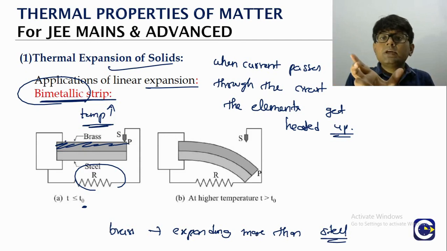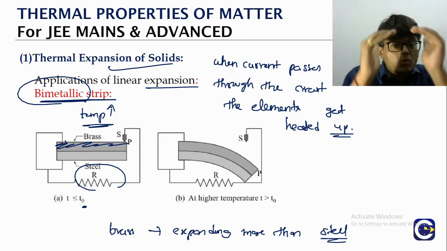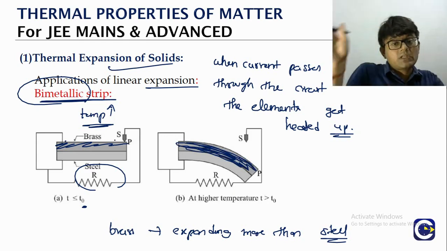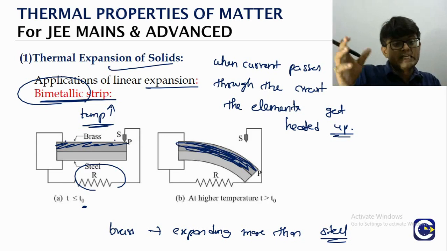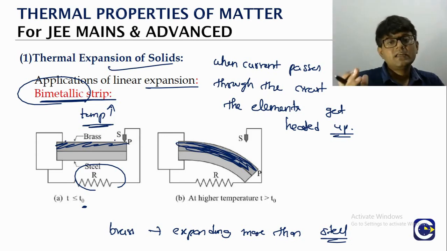Steel will not be able to increase the length that much, which means the bimetallic strip is now going to form an arc. It will bend in such a way that the outer side, this is the brass, will have the dimension that is expanding more. The inner side will have the one that is expanding less. This is how the bimetallic strip is going to bend.